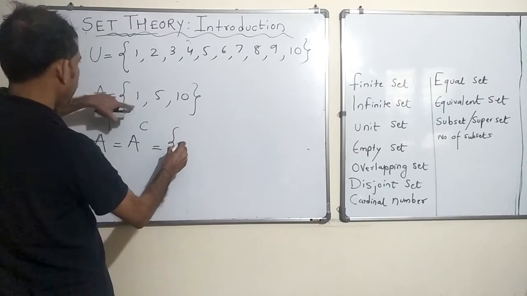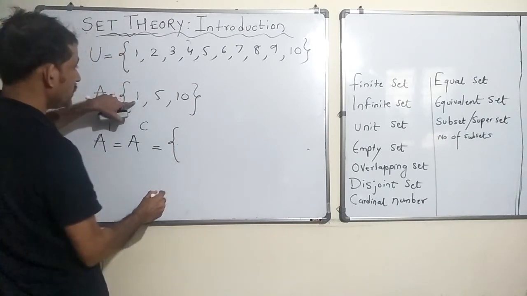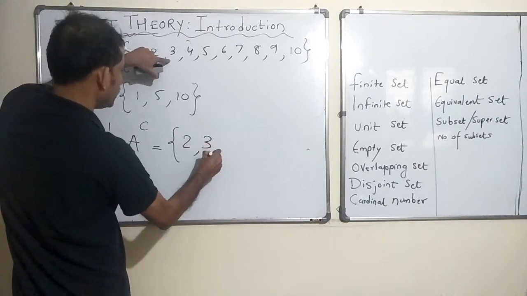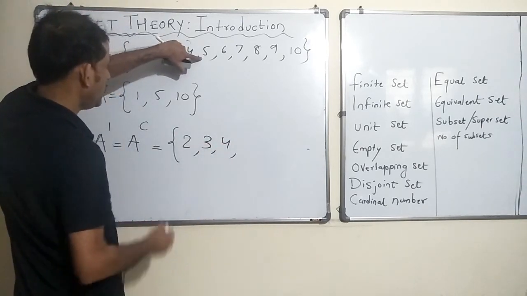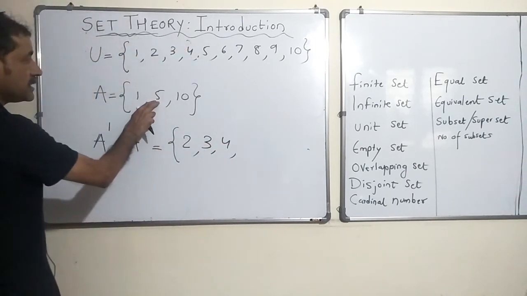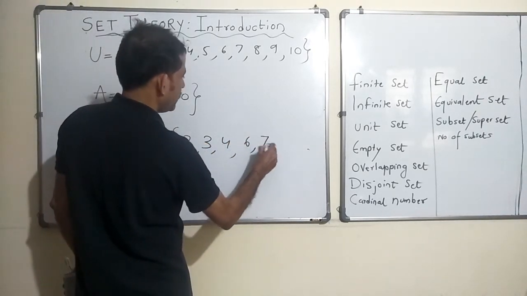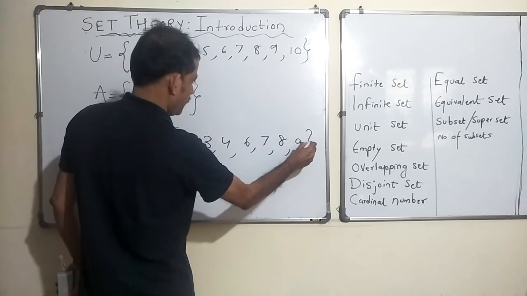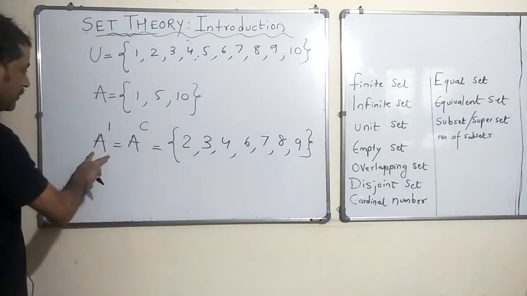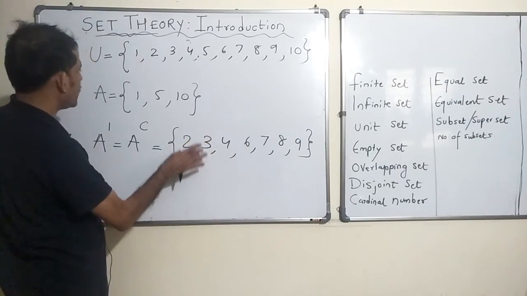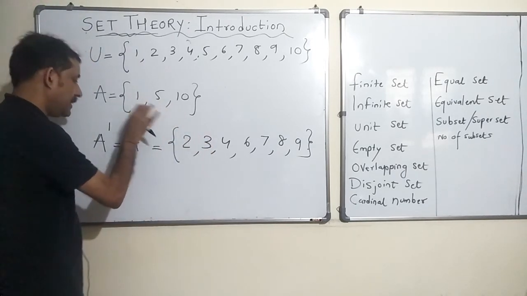So can it have 1? It is here, but it is also here, so it cannot be here, right? 2 will come here, 3 will come here, 4 will come here, 5 will not come because it is already there in set A. So I just weed that out. 6 will come, 7 will come, 8 will come and 9 will come, right? So A complement or A dash has all the members which are not present in set A.